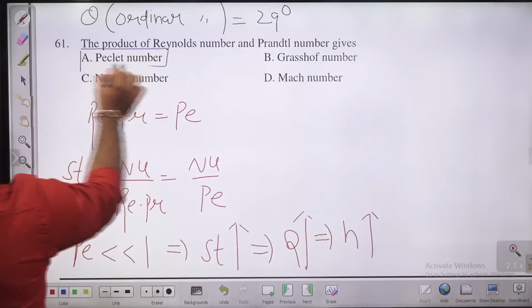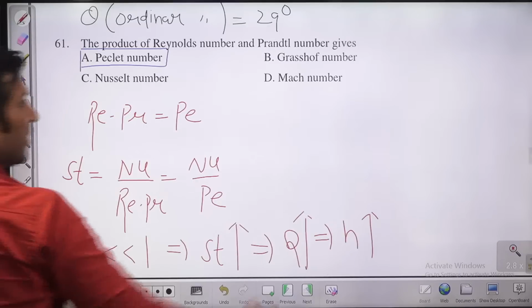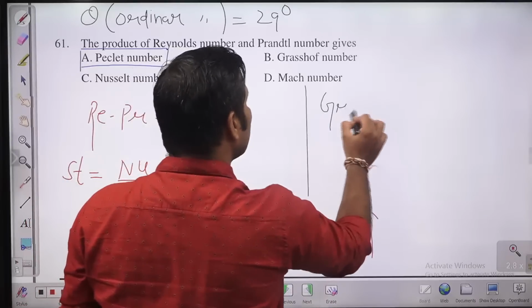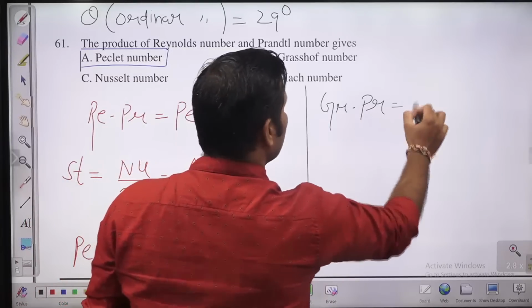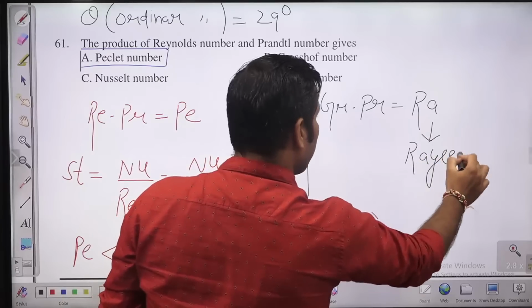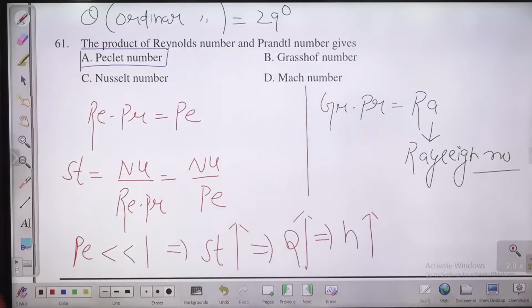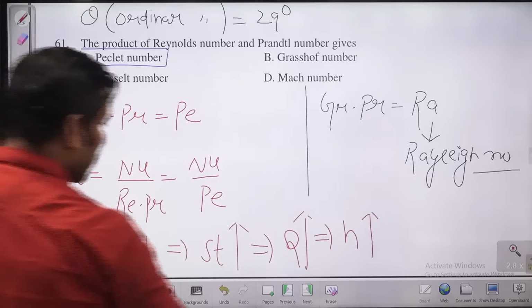Option A will be your answer. The product of Reynolds into Prandtl is known as Peclet number. The product of Grashof into Prandtl is known as Rayleigh number, guys. This is Rayleigh number. The Peclet number is there in heat transfer, and this number is there in mass transfer also, guys. Let us move to the next question, question number 62.